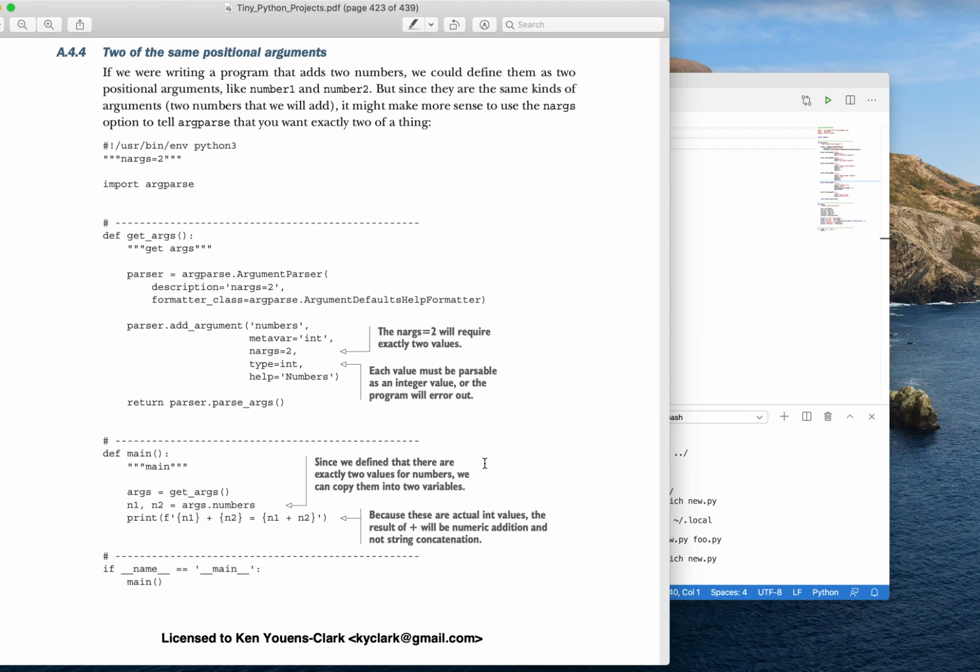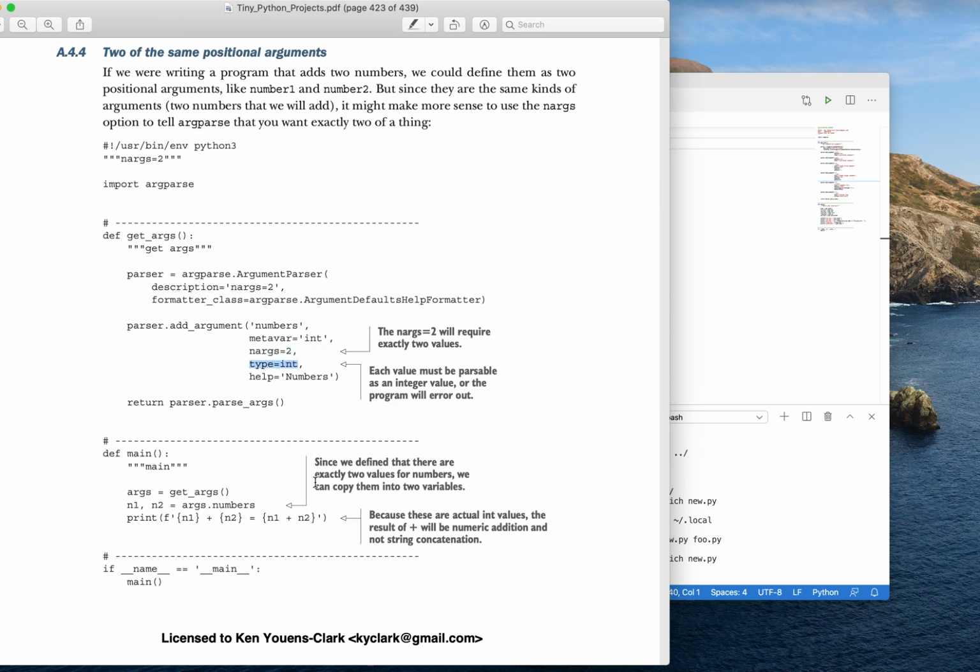So going back to positional arguments, if there were, say, 2 of them or 3 of them, and they were all the same kind of thing, I think that's a good use for positional arguments. So for instance, this is a program that will add 2 numbers. And so I can use the nargs for the number of arguments to describe that I want. So this is a positional argument because numbers does not start with a dash. It's a bare word, numbers. And so I'm saying I want exactly 2 numbers, and both of them must be parsable as integers.